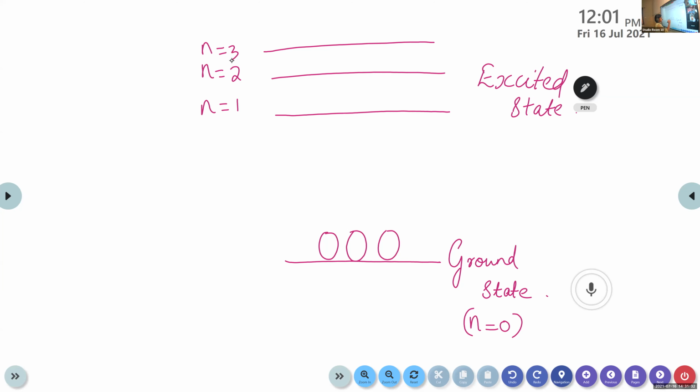So when this atom or a molecule absorbs certain energy, it absorbs energy and jumps to the excited state. Ma'am, can you repeat?